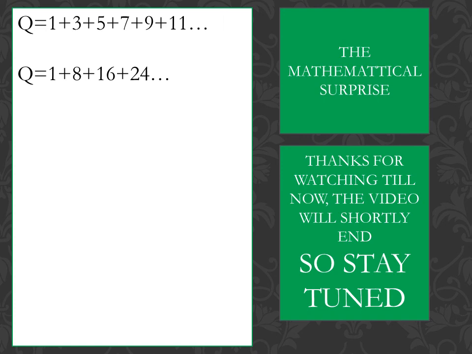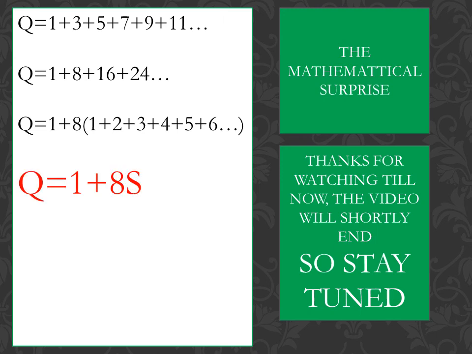You could add if you want. Of course you could add up to infinity if you want. So just leave a comment up to what value you added it and verified it. Now I would take 8 as common. Q is equal to 1 plus 8 times (1 plus 2 plus 3 plus 4 plus 5 plus 6 and so on). Q is equal to 1 plus 8s.